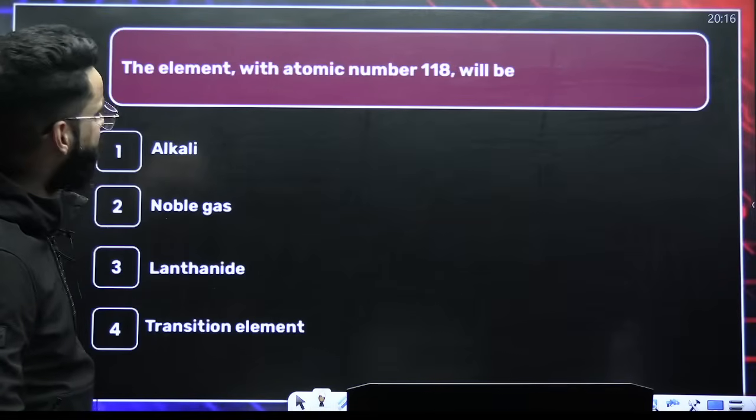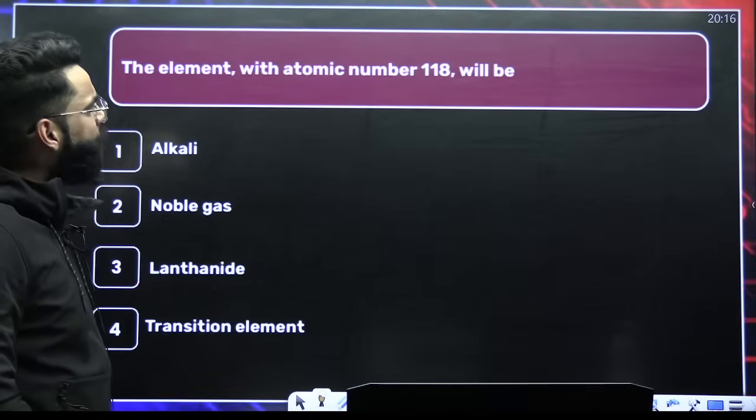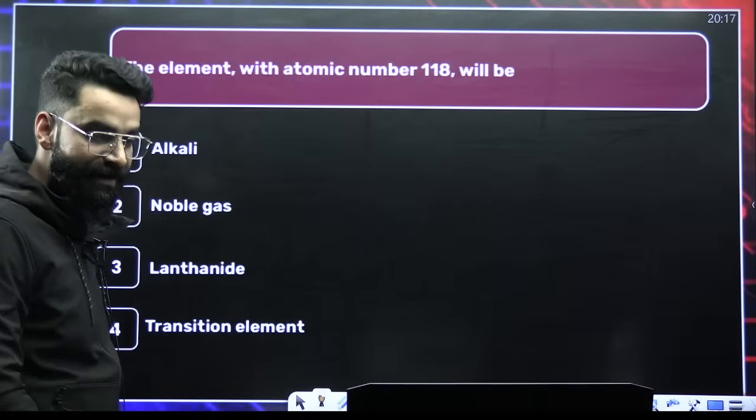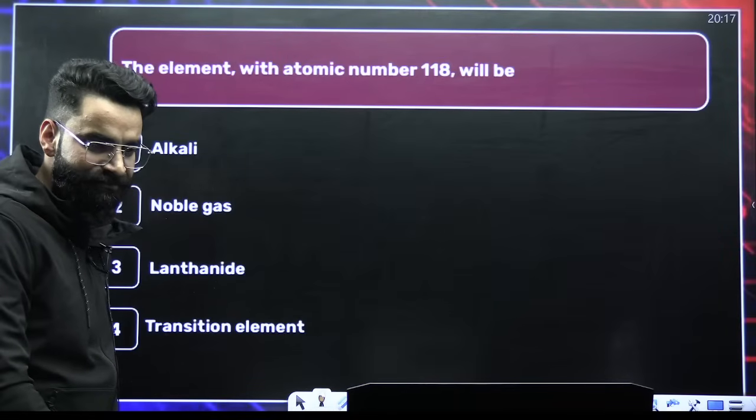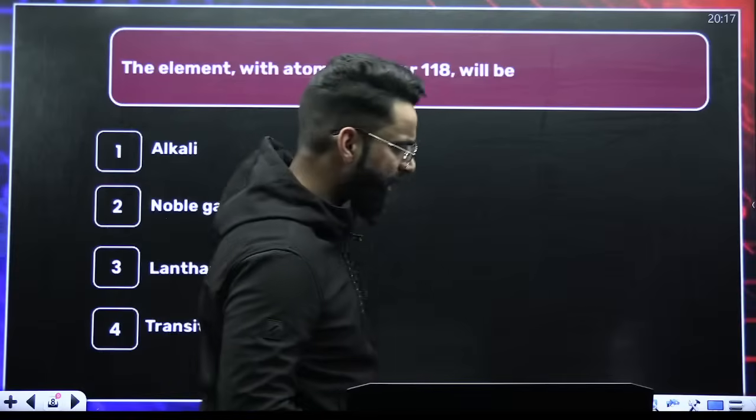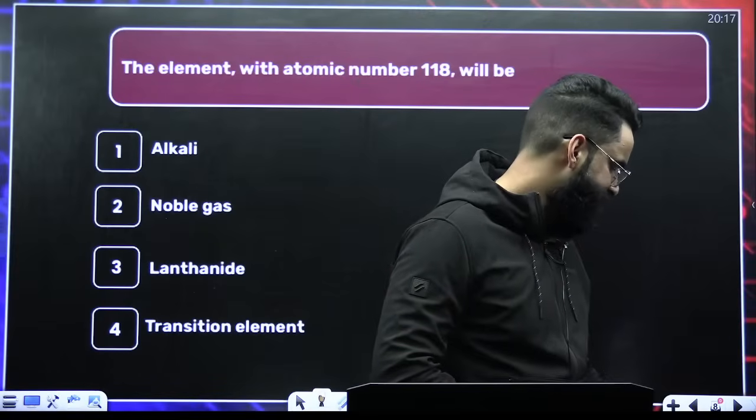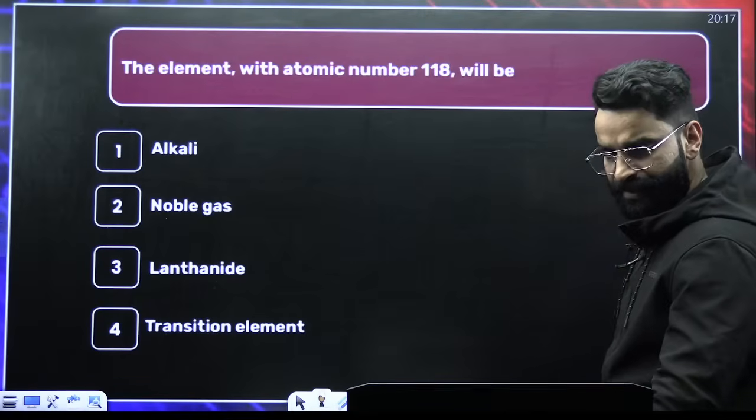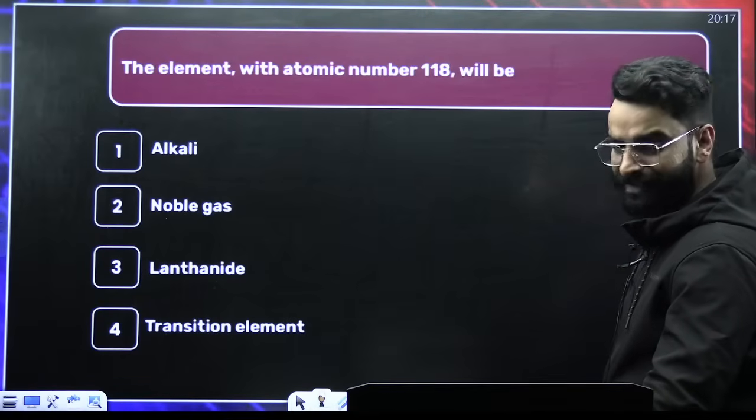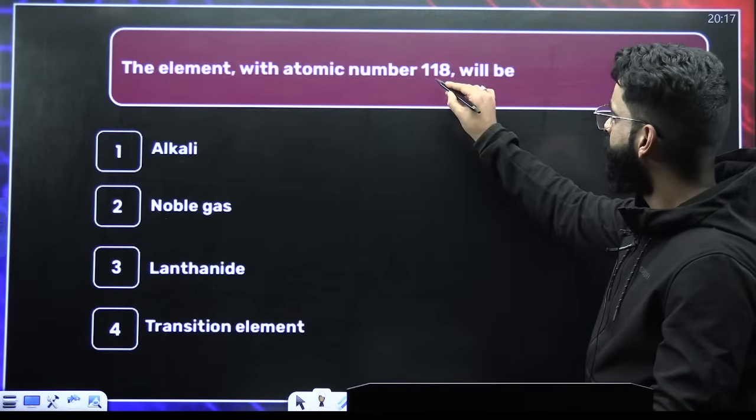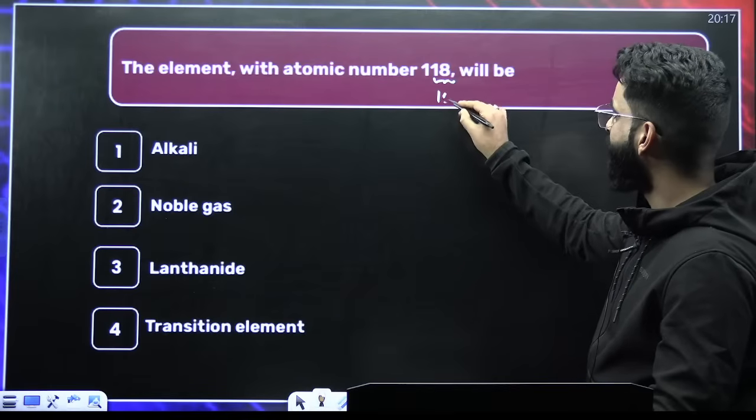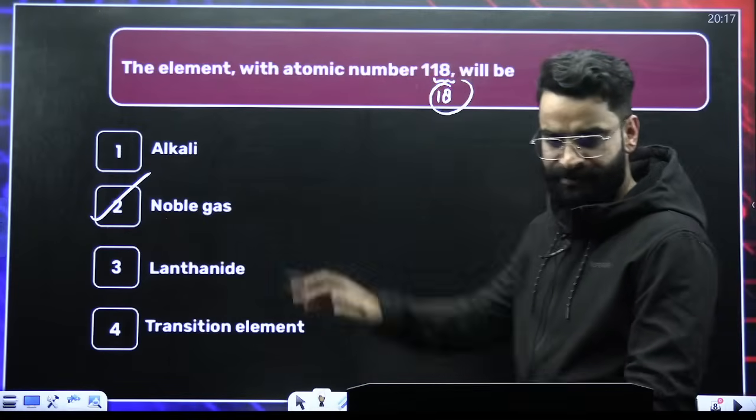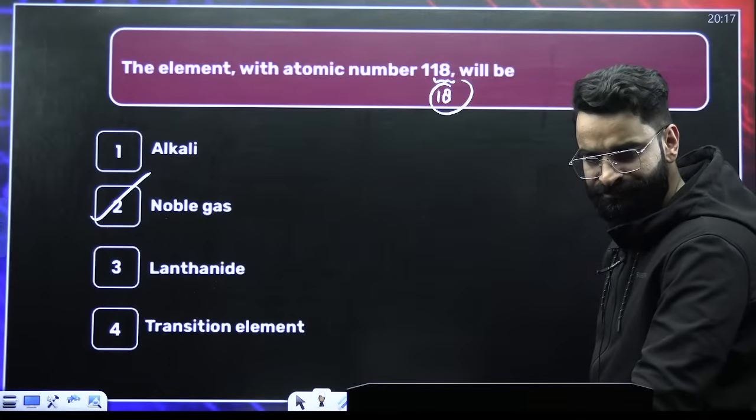Tell me the answer of this one. The element with atomic number 118. Not 18, sorry, 118. Everyone in the chats. Element with atomic number 118. So what is going to be the group number? Last two digits, that's 18. Group number 18 means noble gas. So the element is going to be noble gas. Right? Perfect.